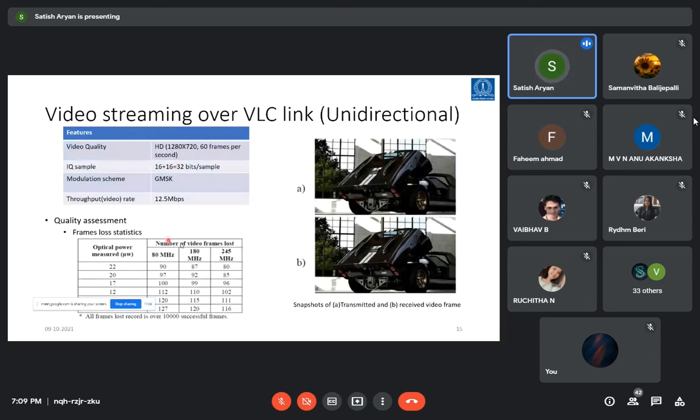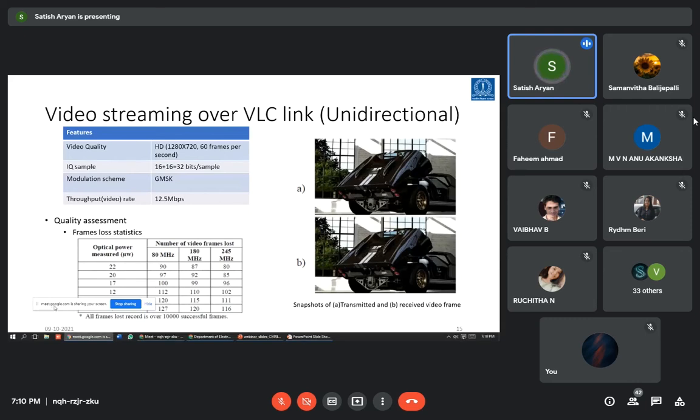In our demonstration, we tried a very high quality video file with 60 frames per second of transmission. We did IQ sampling up to 32 bits per sample with a GMSK modulation and a throughput rate of 12.5 Mbps. We used frame statistics and loss statistics, where we increased the optical power.